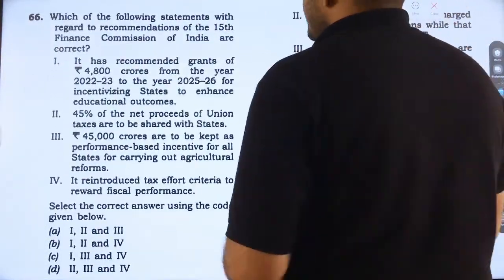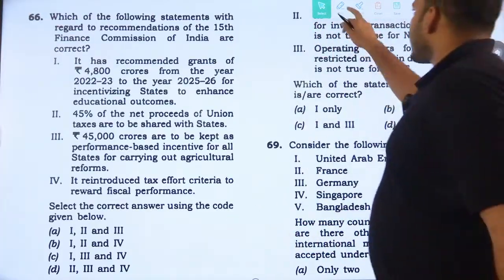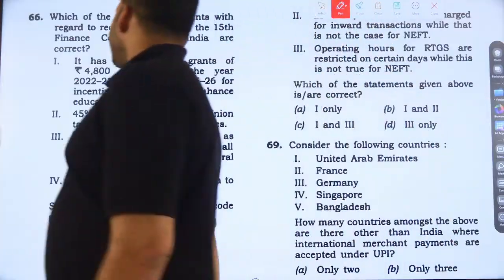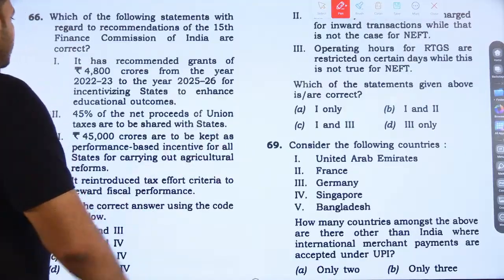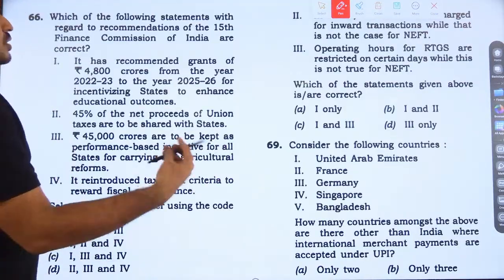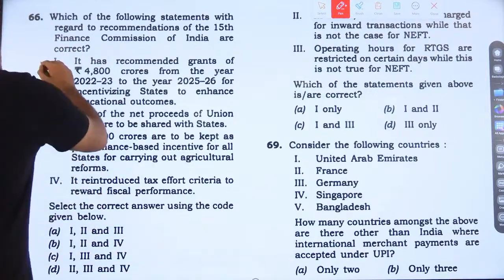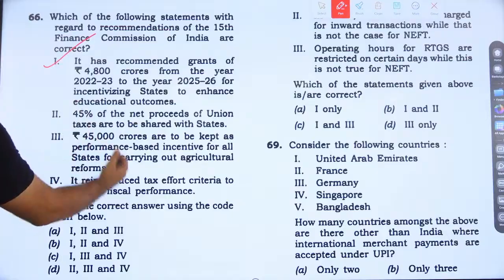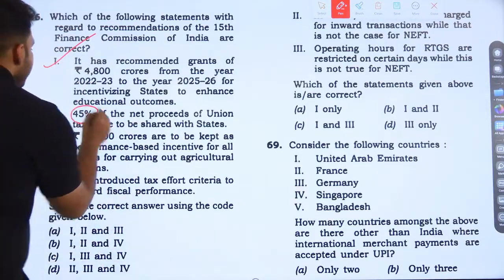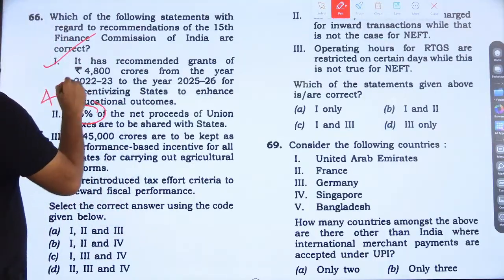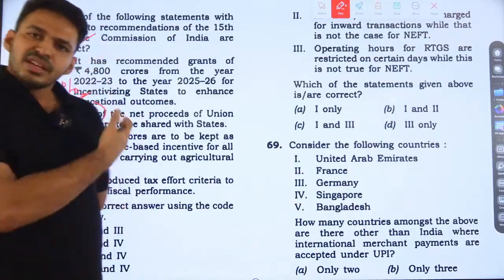Which of the following regarding the recommendations of the 15th Financial Commission of India are correct? Actually, it's completely factual kind of thing with logic. We can't do anything. It has recommended a grant of 4,800 crores from the year 2020-23 for the year 2025-26 for the incentivization of states to enhance the educational outcome. Yes, this is the right statement. 45% of the net proceeds of Indian taxes are to be shared with the states. It is a wrong statement because it is not 45%, that is 41%. If you have gone through the current affairs or the financial commission report, you can easily get it.